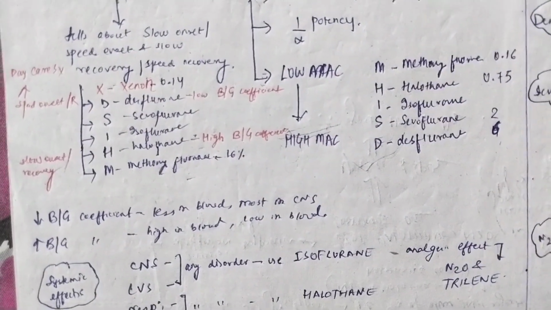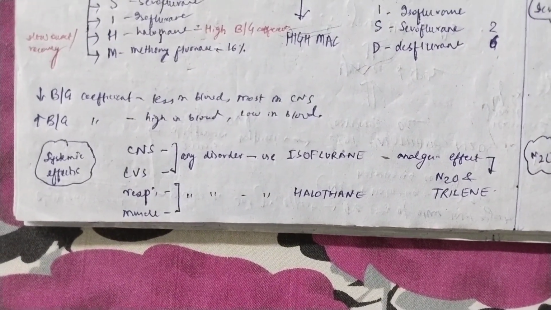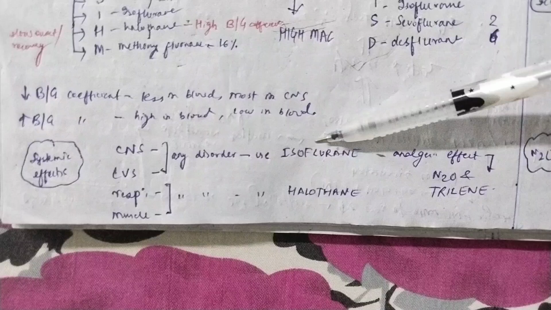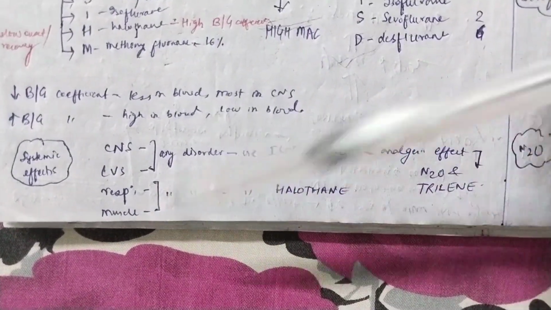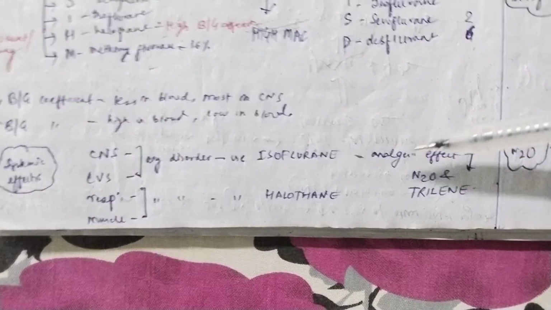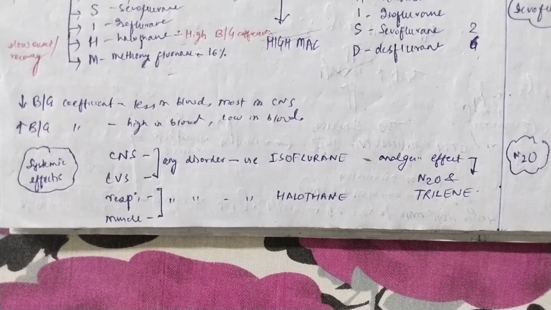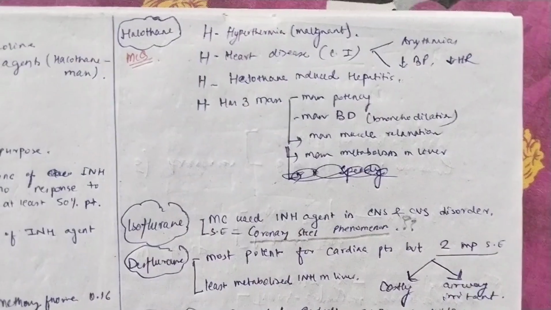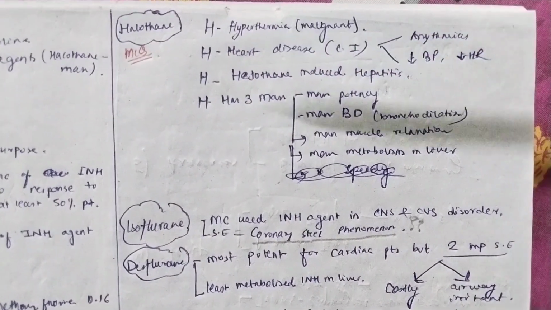Clear? Now, let's come to the systemic effects of these inhalation agents in one or two lines if you have to remember. Just remember that isoflurane is used in any disorder of the CNS and CVS, and halothane is used in any disorder of the respiratory and muscular system. Okay, and there are two inhalation agents which have an analgesic effect, that is N2O and trilene. Now we'll discuss the inhalation agents one by one in detail. Halothane starts with H, so remember that there are four Hs associated with halothane, and these are MCQ points.